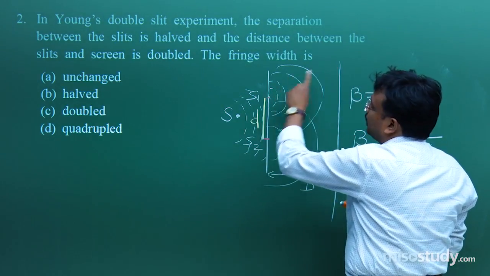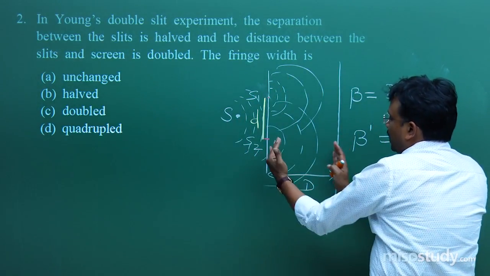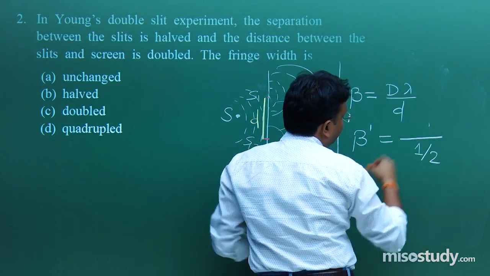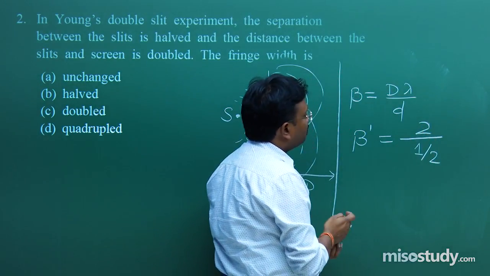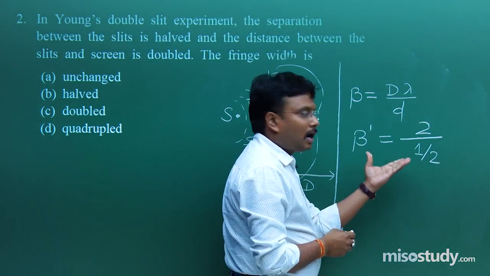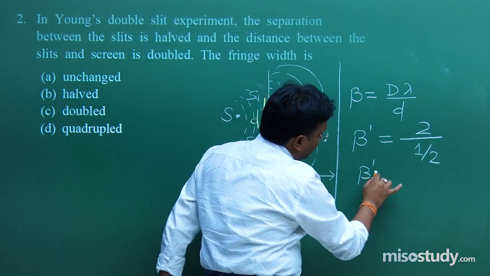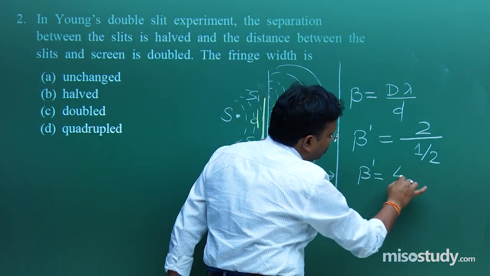Then the distance between the slits and screen is doubled. So earlier it was D, now it is 2D. So let's say it is 2. I am not putting lambda and d because I have explained this. So ultimately you can say beta prime is equal to 2 into 2 by 1, that is 4.